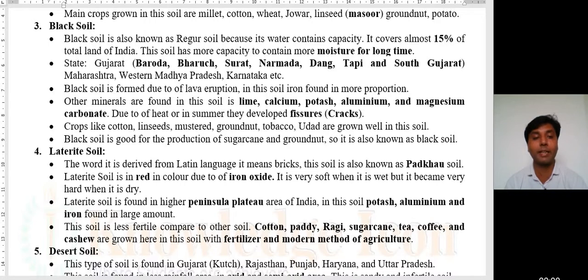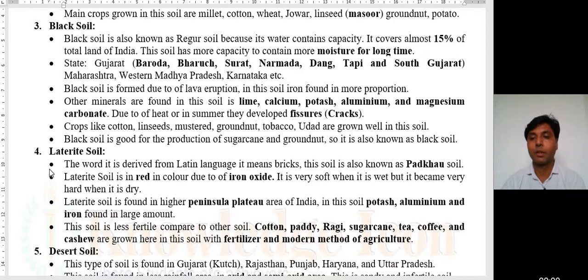And dear students, cotton is also produced in a large amount in black soil, so it is also known as black cotton soil.